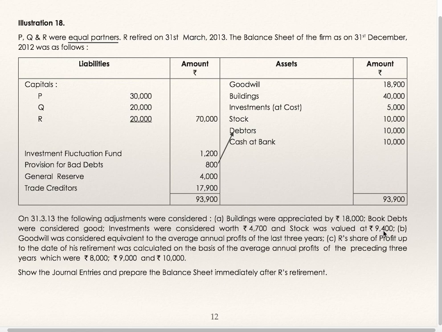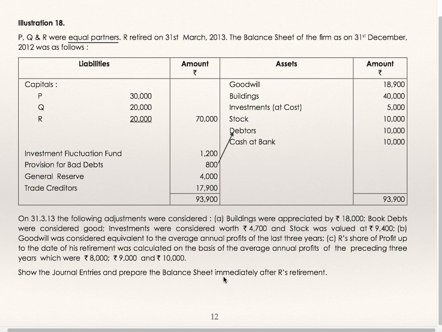Stock was valued at 9,400, decrease in value of stock to be debited to revaluation account. Goodwill was considered equivalent to the average annual profit of the last 3 years. R's share of profit up to the date of his retirement was calculated on the basis of average annual profit of the preceding 3 years, which were 8,000, 9,000 and 10,000. Preceding 3 years' profits have been given. Use this for calculation of goodwill as well as R's share of profit for 3 months.